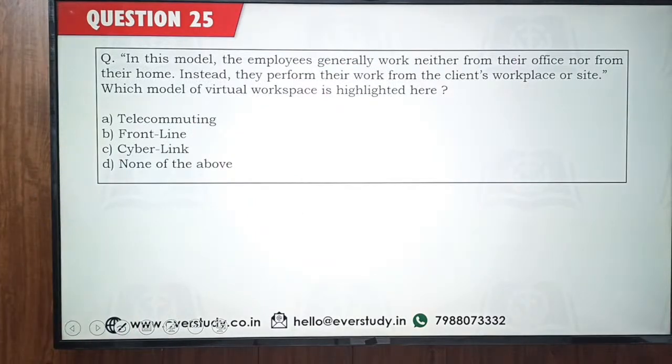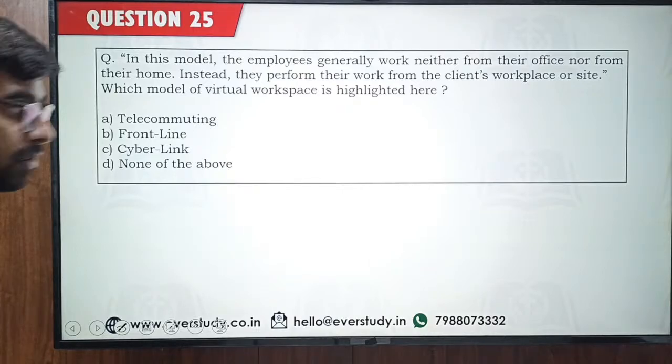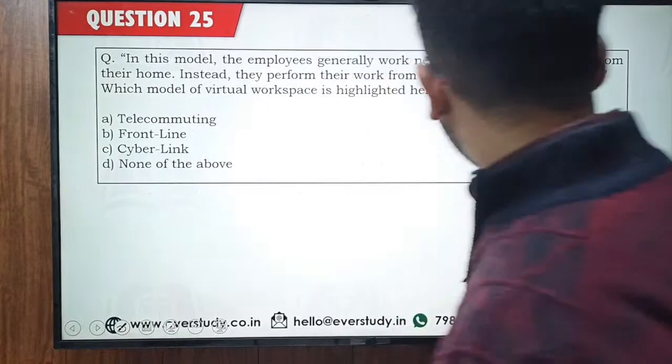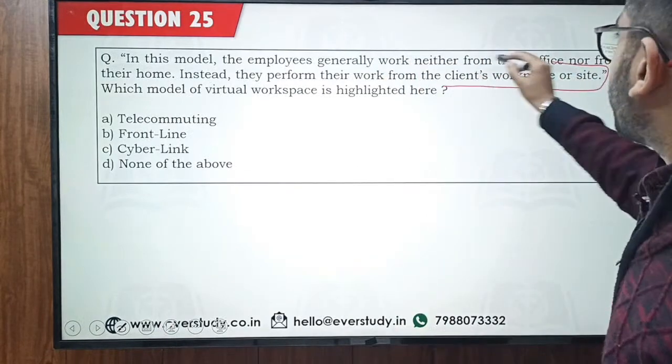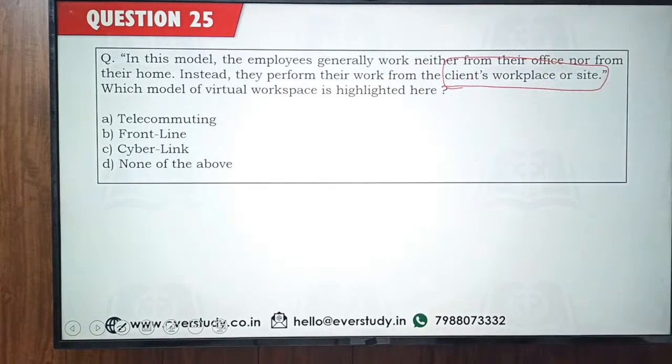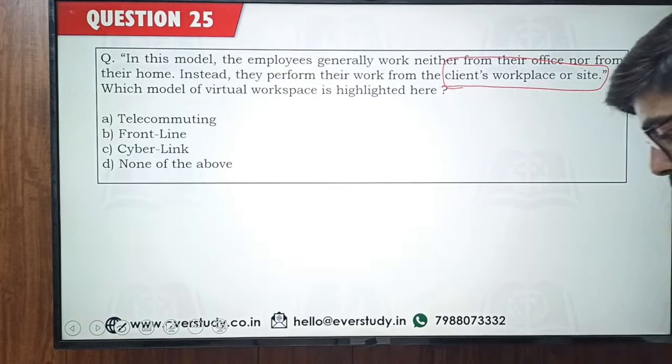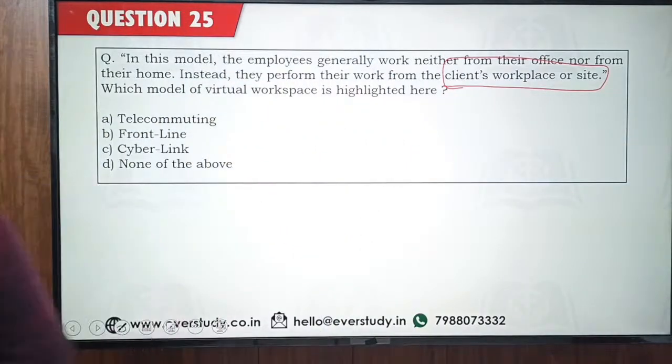Perfect. So let's come to the next question. This is the last one for today. In this model, the employees generally work neither from their office nor from their home. Instead, they perform their work from the client's workplace or site. This is the key word here, guys: client's workplace or site. They are going to work from the client's workplace or site.